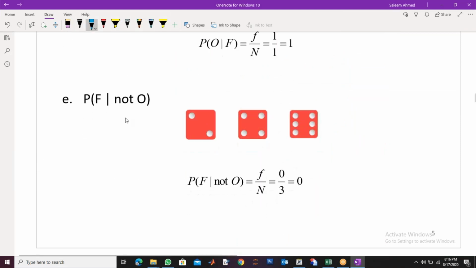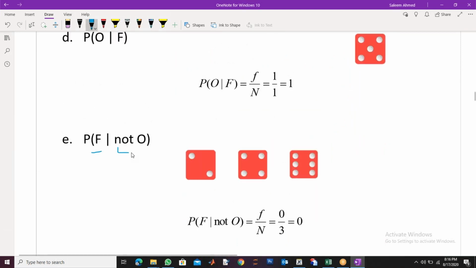You see, he said, what is the probability of 5 given that it is not odd? I have already told you that it is not an odd number. Then do you think that there can be 5 now? No, it is impossible. When I gave you the information that your outcome is an even number, there is no odd there, so it means 5 cannot come up, so your probability has to be 0.